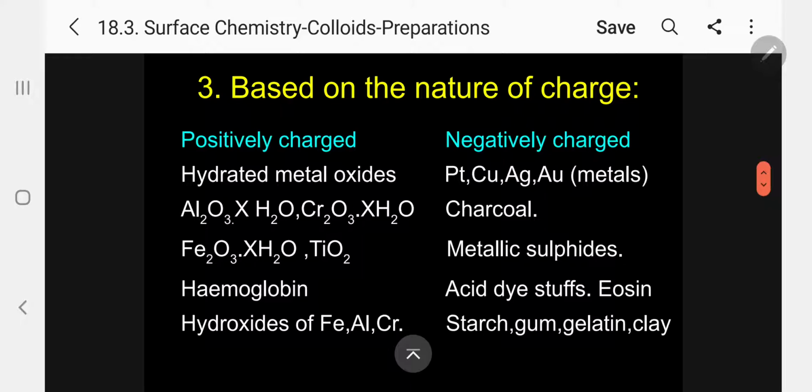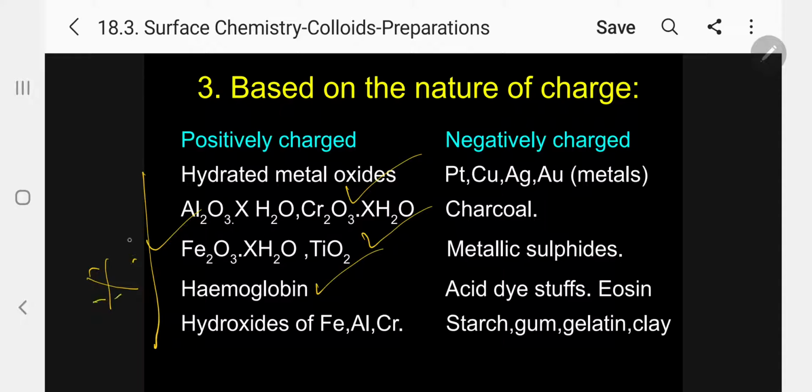Under positively charged colloids, examples are hydrated metal oxides: Al2O3·xH2O, Cr2O3·xH2O, Fe2O3·xH2O, where x indicates any number of water molecules. And titanium dioxide, hemoglobin, hydroxides of iron, aluminum, chromium, these are all positively charged. You have to memorize. Kindly follow.